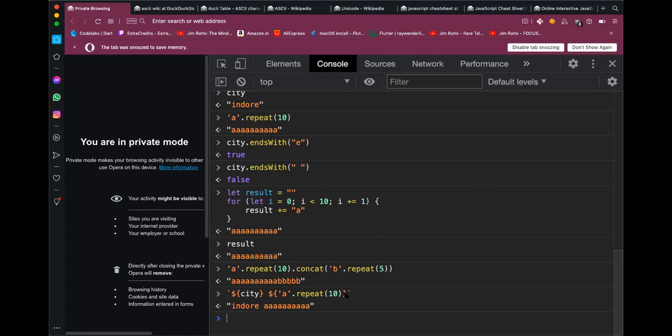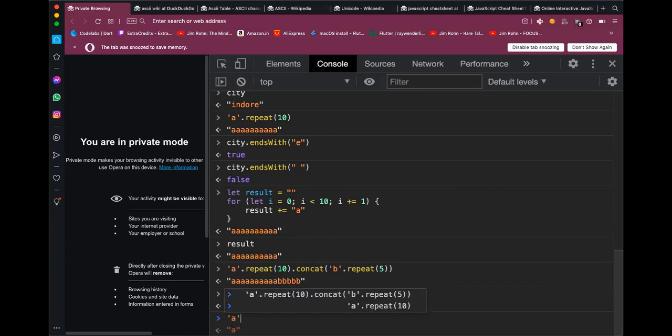This is called string literal notation. This is also useful. I don't have to do concat and any other business here. I can simply write this in this way. The code looks more readable. That's the only advantage.